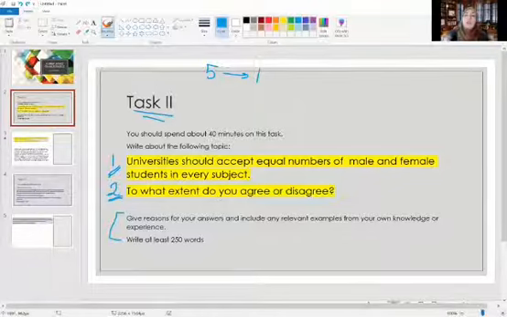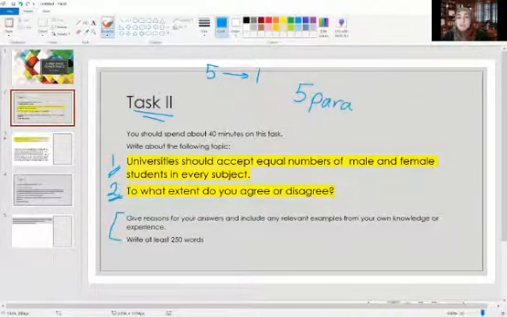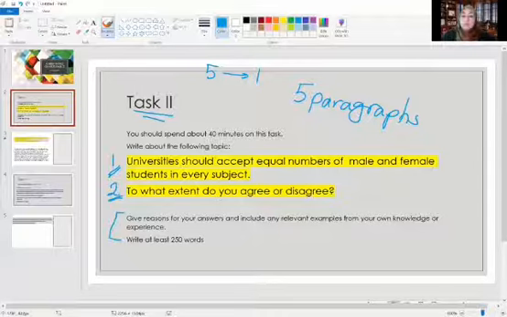Now, imagine that I have finished planning and everything. How many paragraphs should I write? Now, the recommended is 5 paragraphs. Again, it is the recommended. What does that mean? It means that this is the suggested one. This is the best one. It doesn't mean that if I write 3 or 4, I'm going to lose marks. It doesn't mean if I write 10, I'm going to lose marks. It's not the case here. But this is the recommended one.